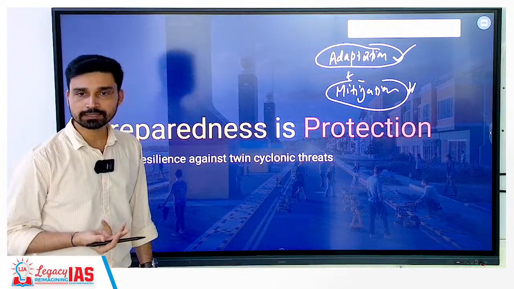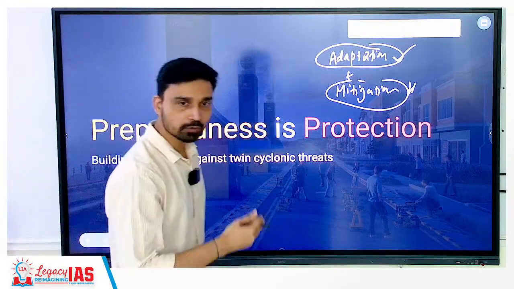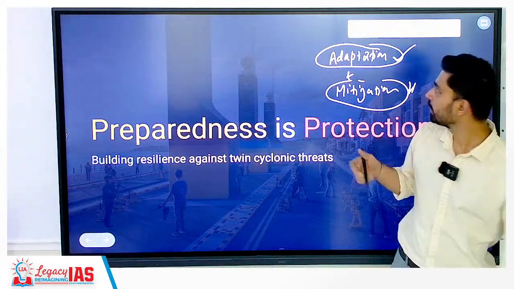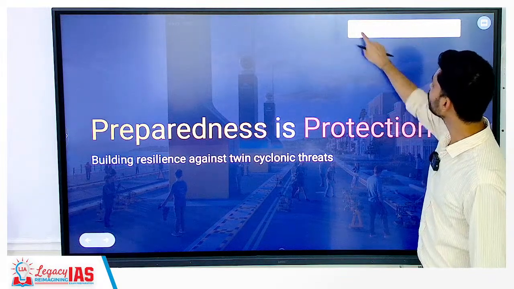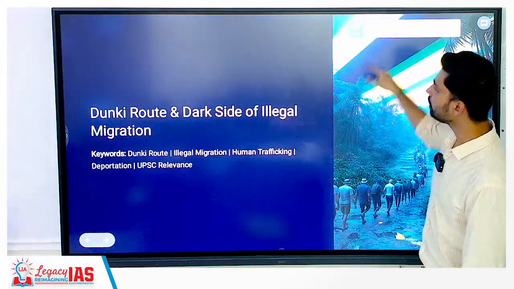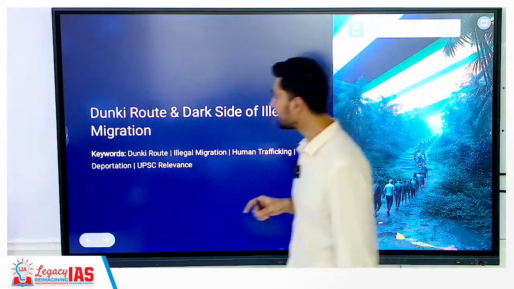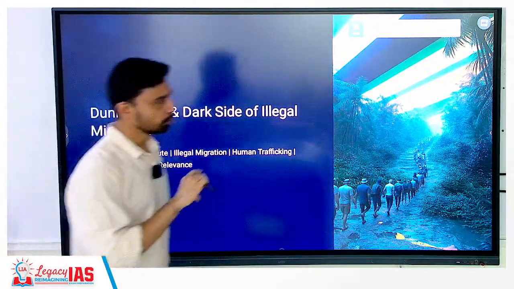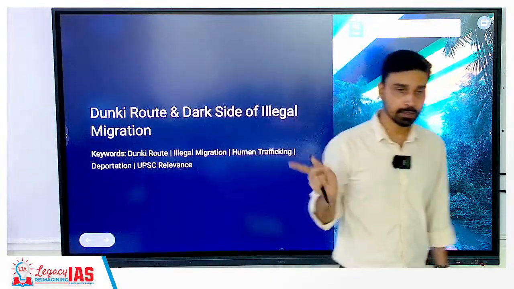Emission of greenhouse gases. So we should be reducing our greenhouse gas emissions. As per recent sources, we have increased it in the last decade. So mitigation becomes quite challenging. That is why the focus should be more on adaptation measures. The next topic is related to migration. This is relevant for both human geography as well as the economy.